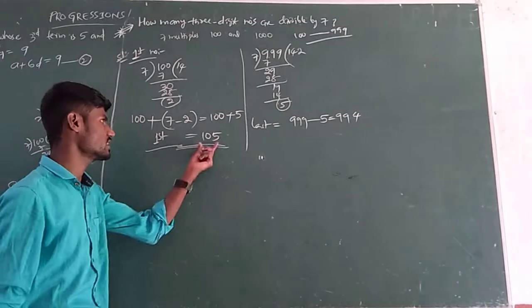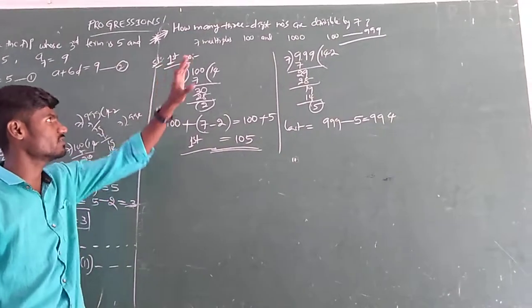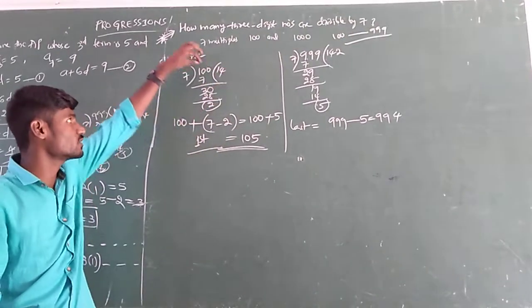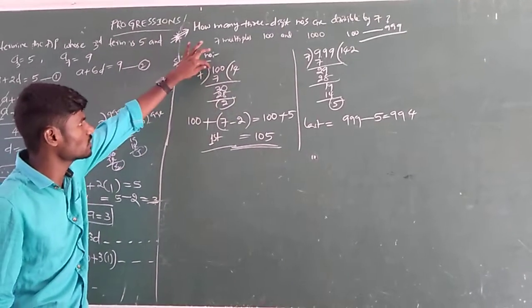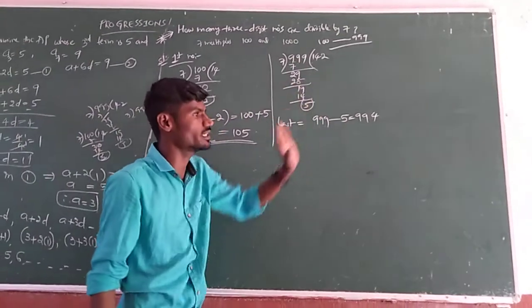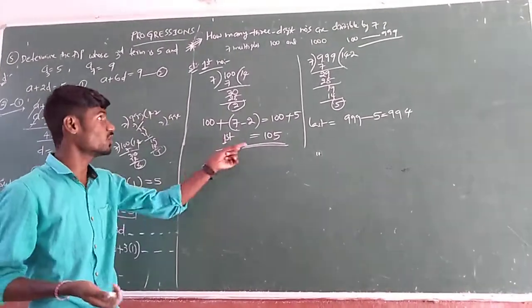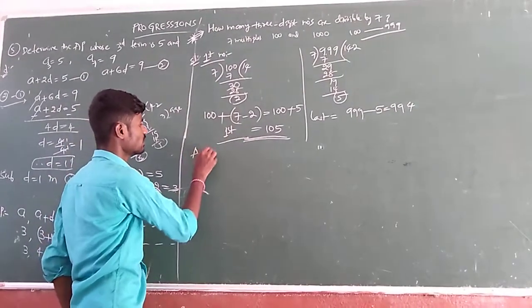If you have doubt, you can check whether these two are divisible by 7 or not. Remember, for any number or any digit range, this is the procedure. To get the first number, add the difference between divisor and remainder to the dividend, and to get the last number, subtract the remainder from the dividend. If you get first and last, how can we get the remaining? You know they are asking for multiples of 7, so the AP we can directly take.